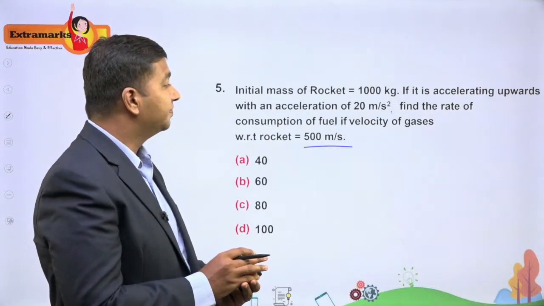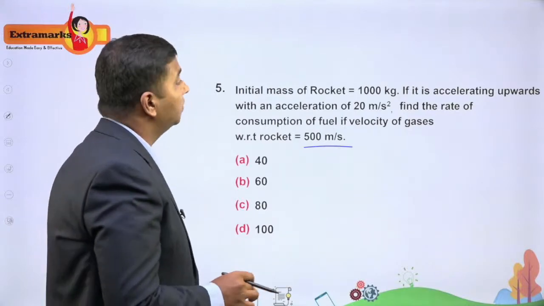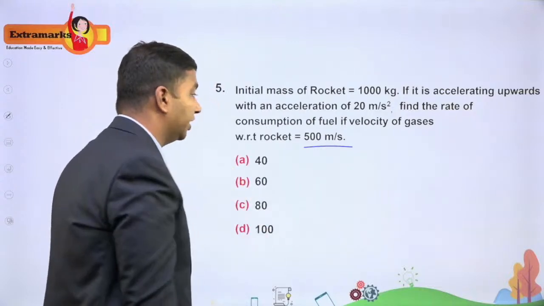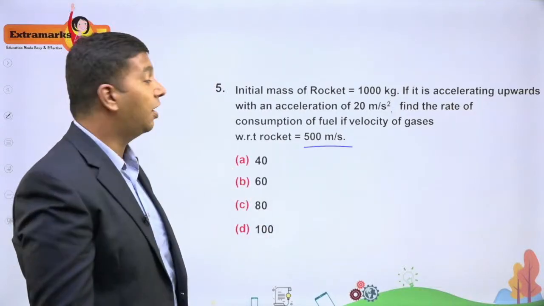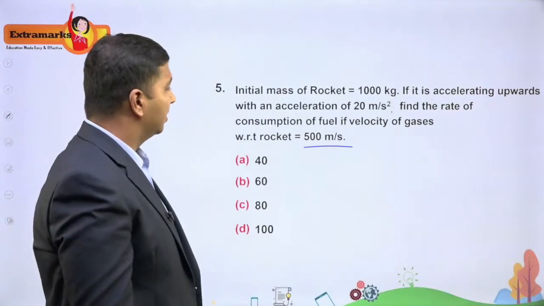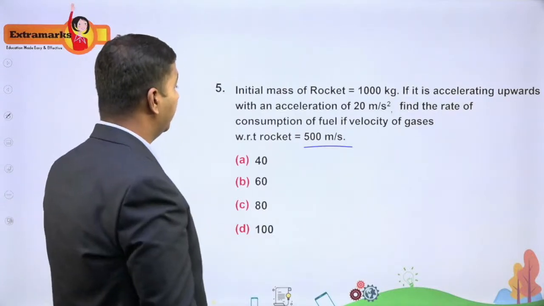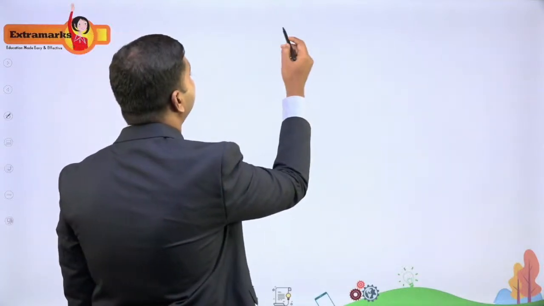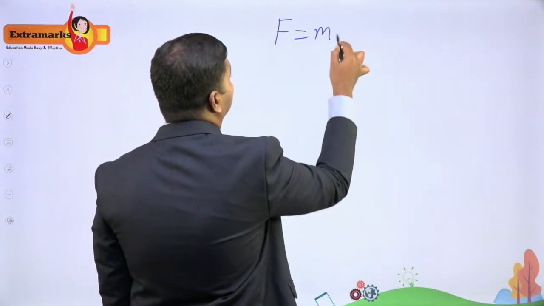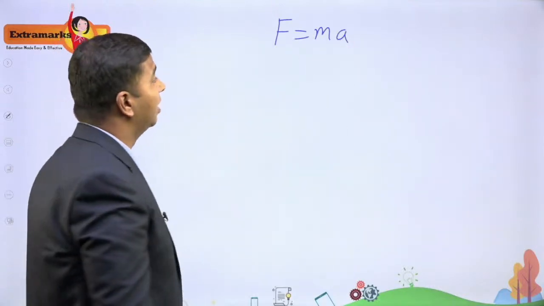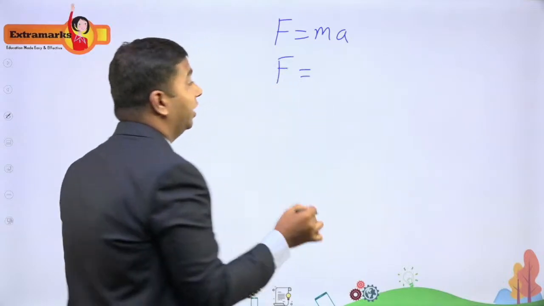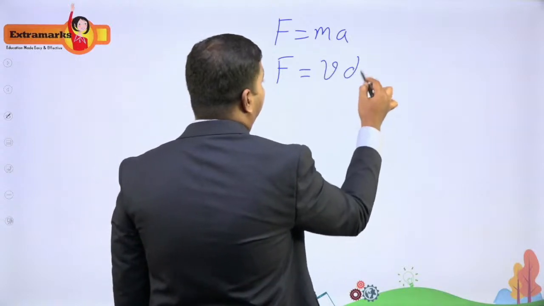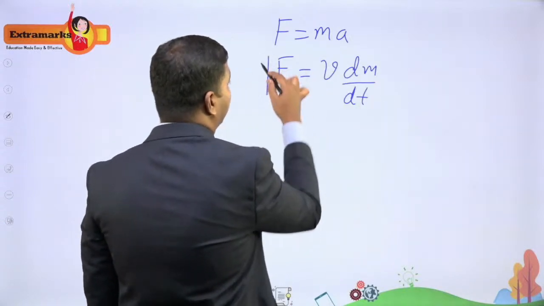And here the mass. So coming to Newton's second law, we need to find the force now. The consumption rate means how much fuel is consumed per unit time, per second or per minute. Here it is per second. Now, coming to force, we have two expressions. This one is when mass is constant. Now when we have the velocity of the gases with respect to the rocket, in such cases we'll write V dm divided by dt. So in this case, this equation is applicable.